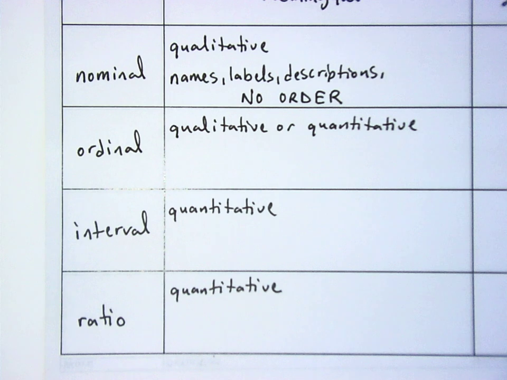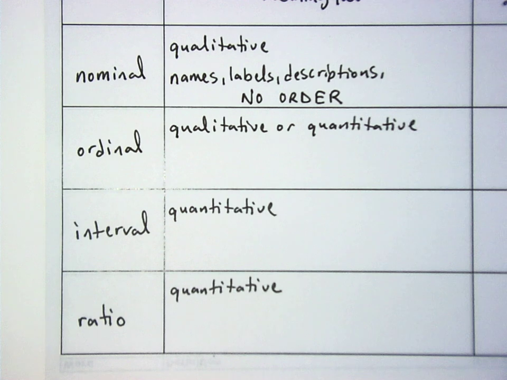If somebody has a last name that begins with an A, it doesn't mean that they're the smartest person or the tallest person or the prettiest person. It just means their last name begins with A.